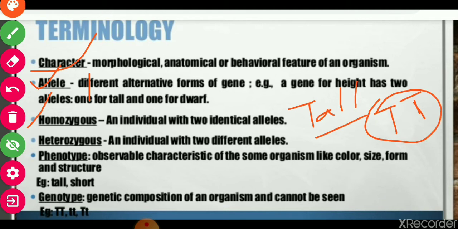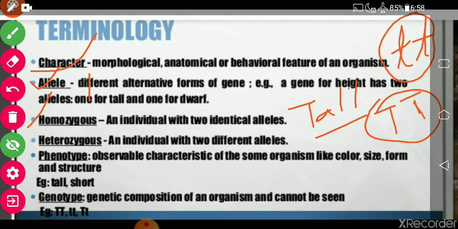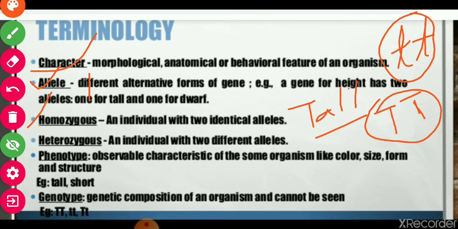And if you take the dwarf plant, it is having 2 forms of gene, small t, small t. This is also homozygous condition. So if the alleles are similar, then this is called homozygous condition.